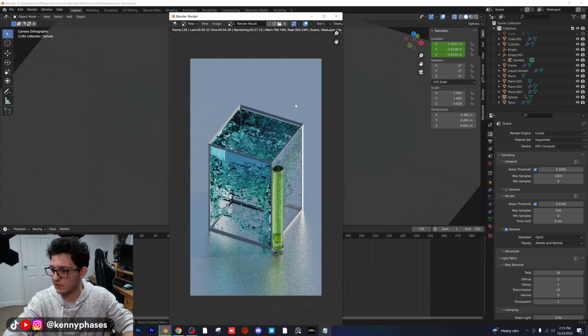You can use Node Wrangler for mapping and texture coordinate node. Yeah, I've heard of that. Will you give a quick recap? Yeah, we're making a fluid simulation. Sorry about that. I just saw that.